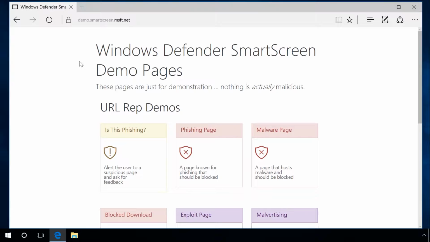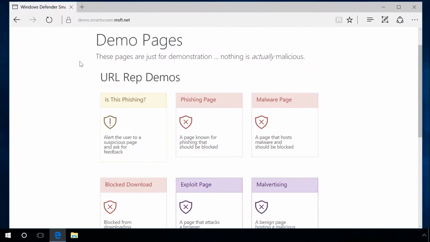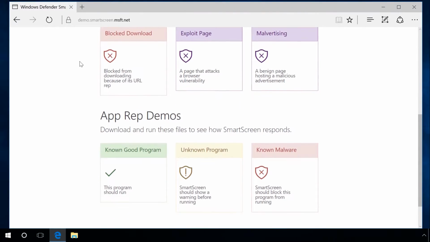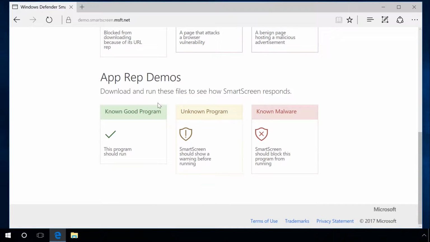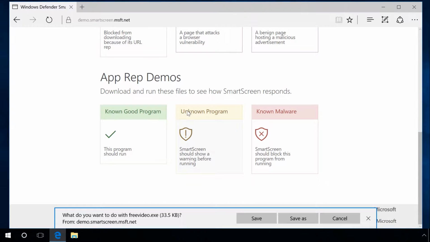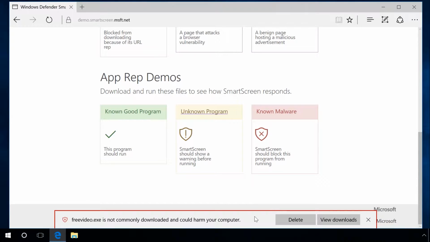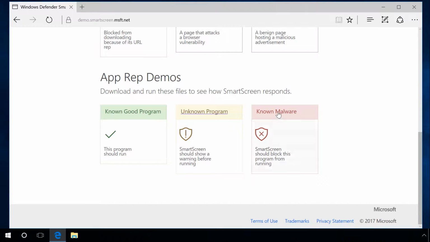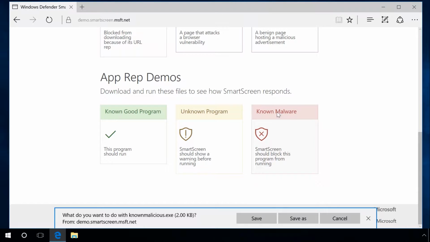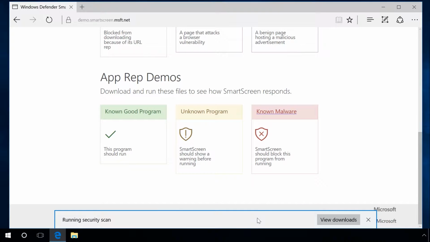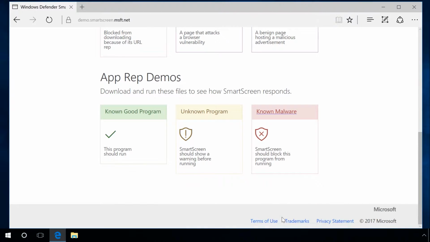The program can also be blocked by your browser security system. Talking of Microsoft Edge, it has also got Smart Screen. To show how it works, we will use a demonstration page that Microsoft provides for Edge. Find the link in the description. When you try to run an unknown application from the browser or an application known as malware, Edge won't let it run and will show you one of the following warning messages. If you are sure you want to run such an application, you will have to disable Smart Screen in Edge.